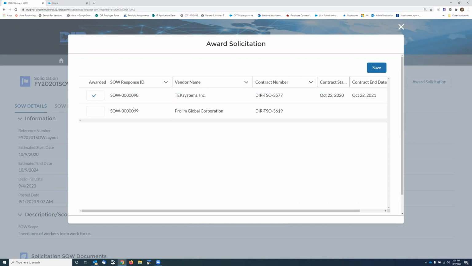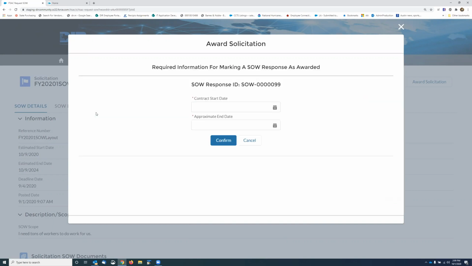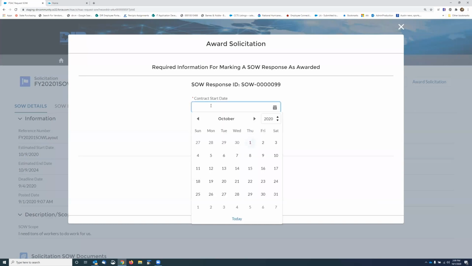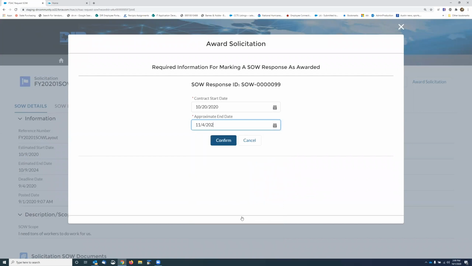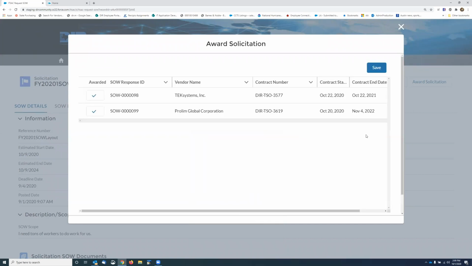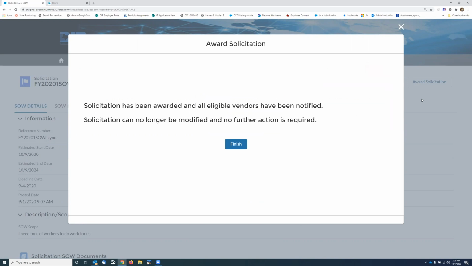So this behavior is the same as the candidates, what Chandra was talking about. If there were 10 candidates here and you were hiring 3 and they were 1 from each vendor, you could just save it, or you could go there and do the next one. So I'm going to use half of one and half of the other. Solicitation's been awarded.